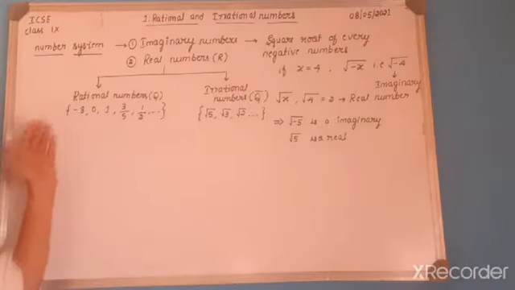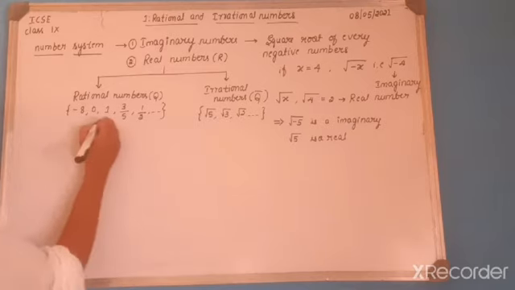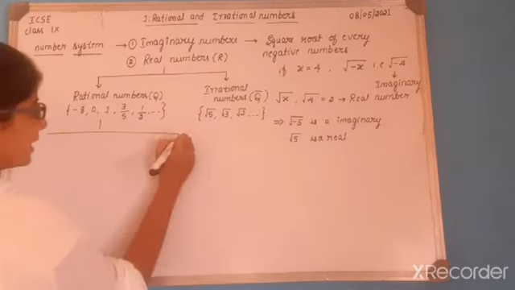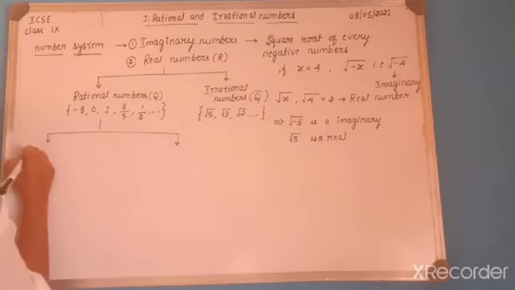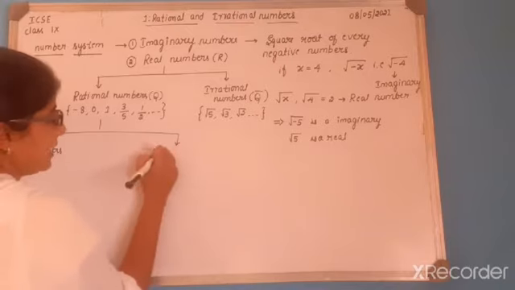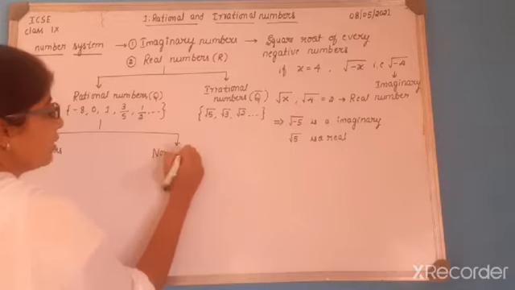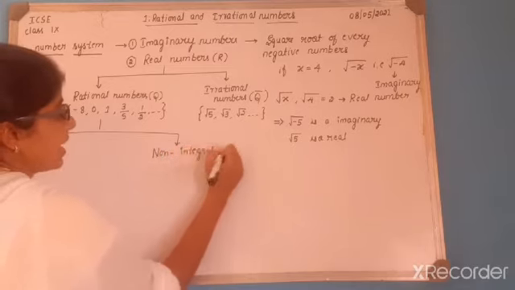And in case of rational number, as I told, again it is classified into several types. So rational number is again classified into two types. The first type of rational number is integers. The second type of rational number is non-integral rationals.